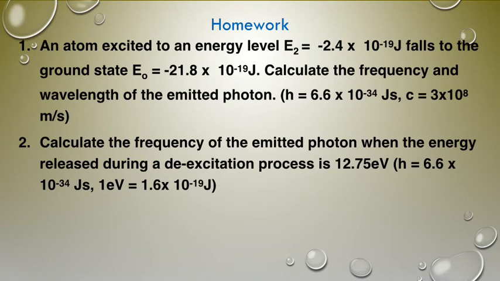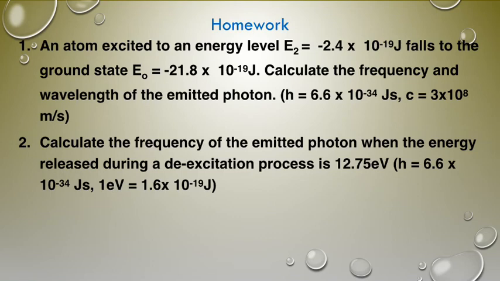Now we have come to the end of this lesson. We can solve these questions, we can lay our hands on them. We have an atom excited to an energy level E2. Now you are given the specific energy levels of both shells. So here your delta E is a subtraction of the two energy levels that you have. Now calculate the frequency. You use delta E equals hf. You are given h already, you find the f. Then it says calculate the wavelength. You find your wavelength lambda by using c equals f lambda. So that means that lambda will be c over f, and you already found f.